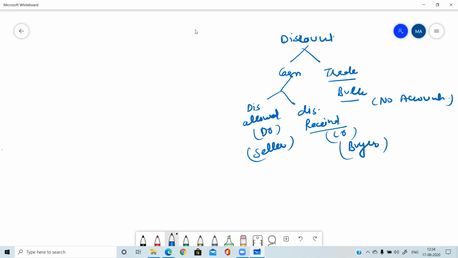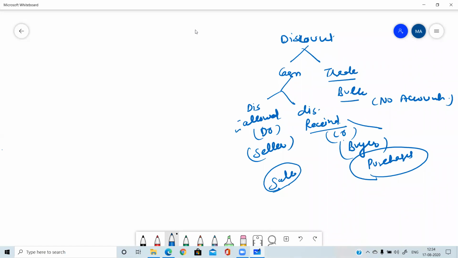The transaction is one, and two aspects are there. One aspect is the sale aspect. In the seller's book, the entry will be from the sales point of view, and in the buyer's book, the entry will be from the purchase point of view. With purchases, we are always receiving the discount, so it will be credited. At the time of sale, the seller is allowing us discount, so it will be debited. Discount allowed is an expense, so it is debited. Discount received is a revenue, so it will be credited.